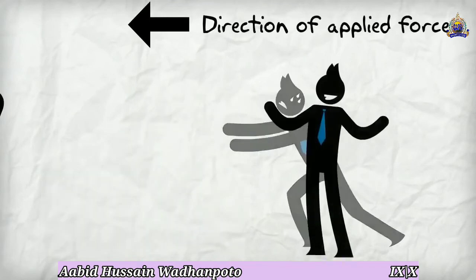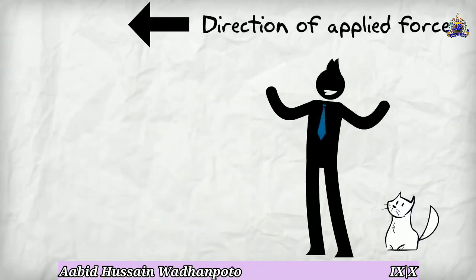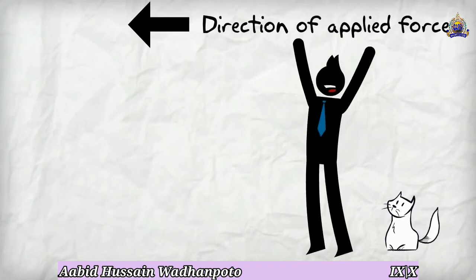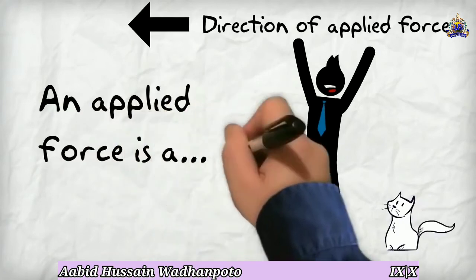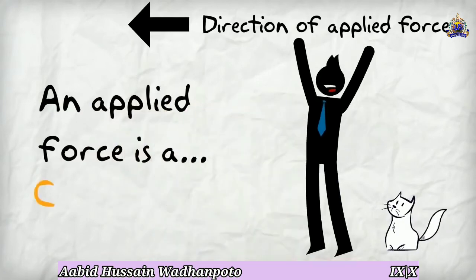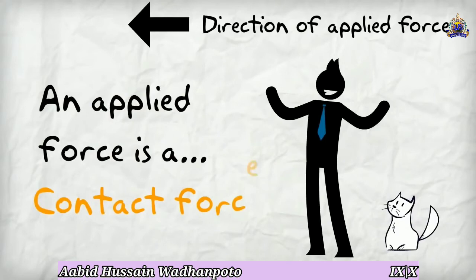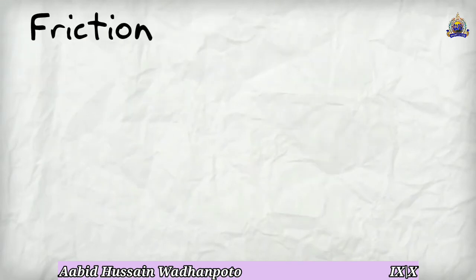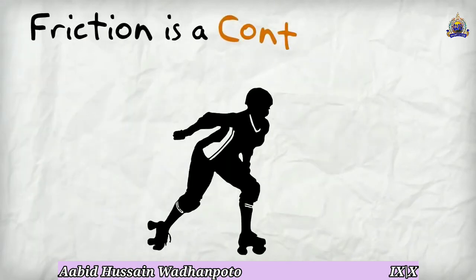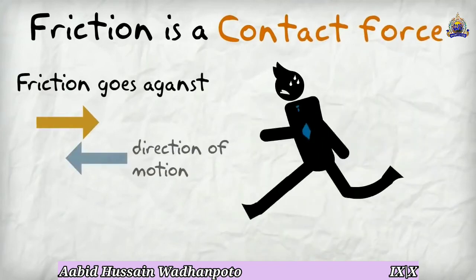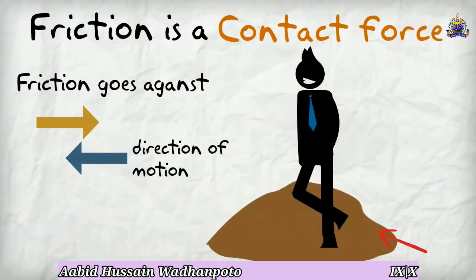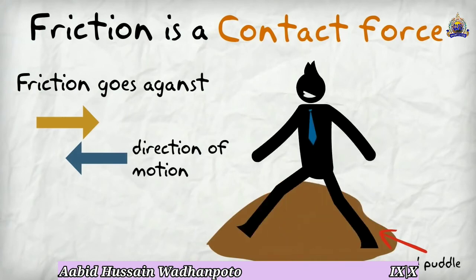Whenever we apply forces, the forces can push or pull, but forces are of two types. One of them is the contact force, and the second one is the non-contact force. So friction is a contact force, and it is required to move from one place to another easily.